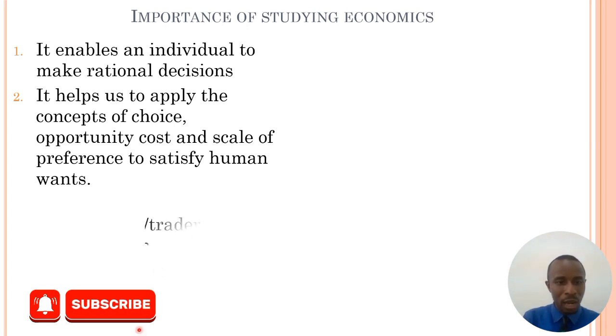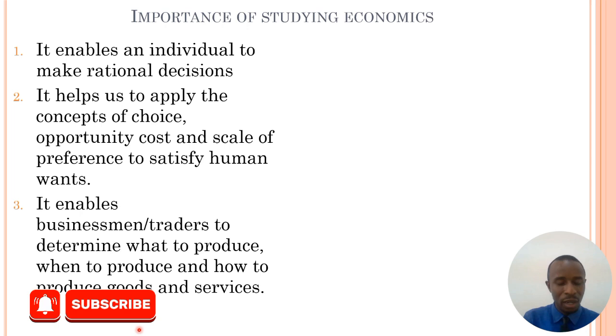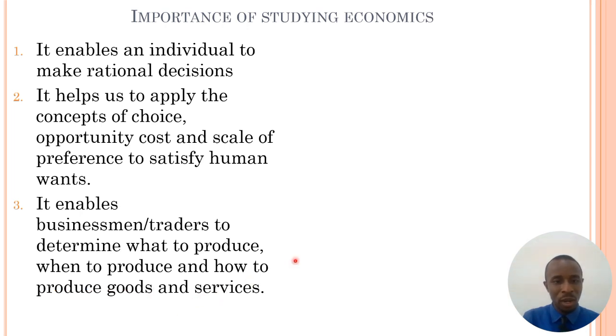The third importance is to firms, that's businessmen, businesswomen, and traders. It will enable them to decide on what to produce, when to produce, and how to produce. What to produce, you need to consider the resources available. You need to consider the needs of the consumers. What do they need in that environment? And you also decide on when. When are you to produce? Are you to start production immediately, or you give it some time? How to produce, whether to use the labor intensive or capital intensive technique of production.